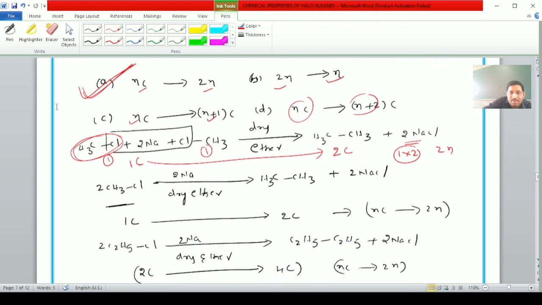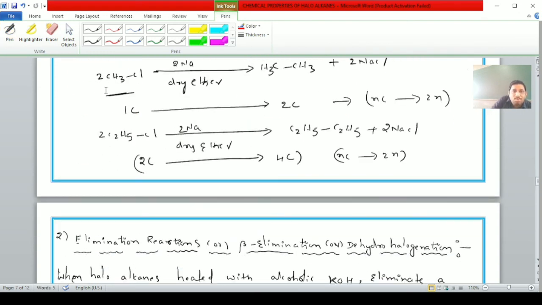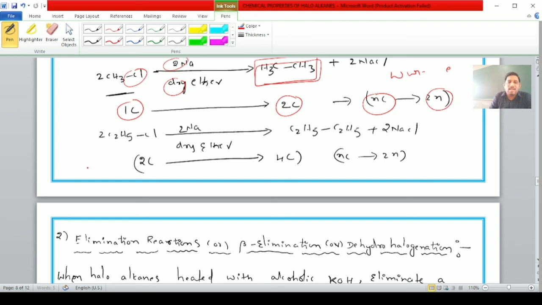And in examinations they will give a question like this, students. For example, two molecules of methyl chloride react with sodium in the presence of dry ether to form an ethane molecule and sodium chloride. Like this also sometimes they will give, students. Whenever you observe alkyl halide, sodium and dry ether present, that is 100% Wurtz reaction only. Here 1 carbon to 2 carbon conversion takes place, n carbon to 2n carbon conversion takes place. When ethyl chloride reacts with sodium and dry ether to form a butane molecule and sodium chloride.